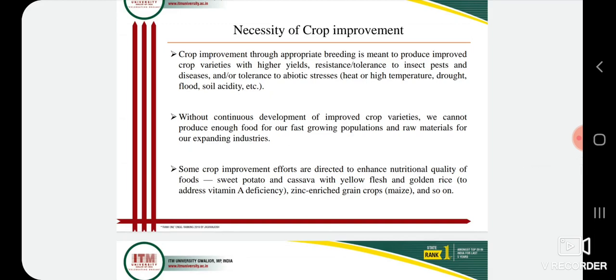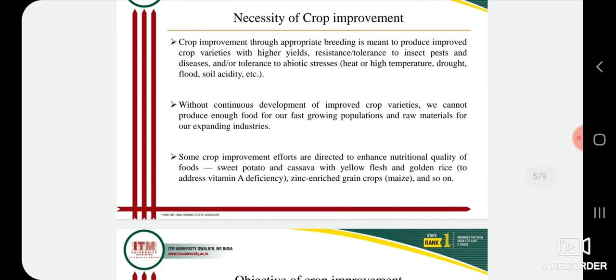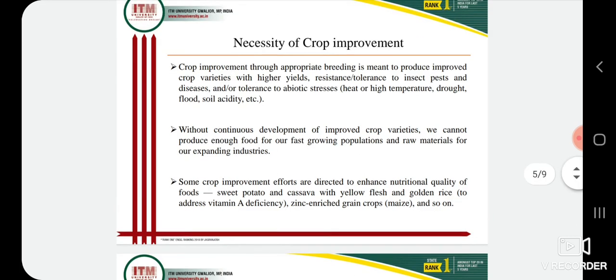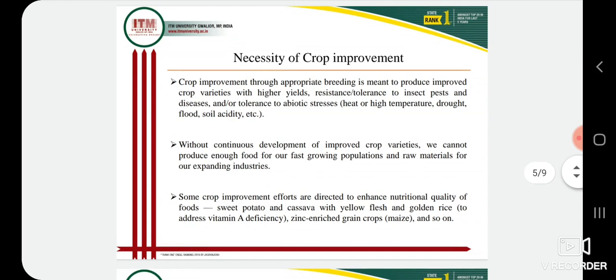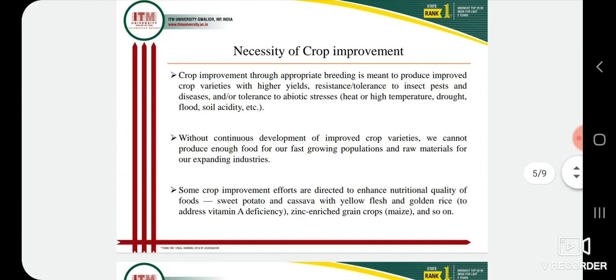For that we have to develop that type of variety which is submerged, or which can give us higher yield in submerged condition. And if it is high temperature, how will a wheat cultivar give higher yield? It's impossible, because the temperature it requires is more than that.